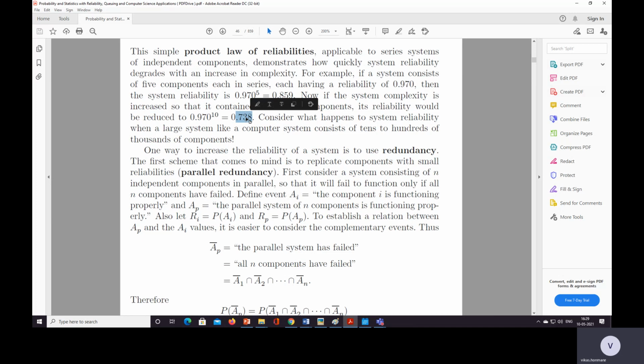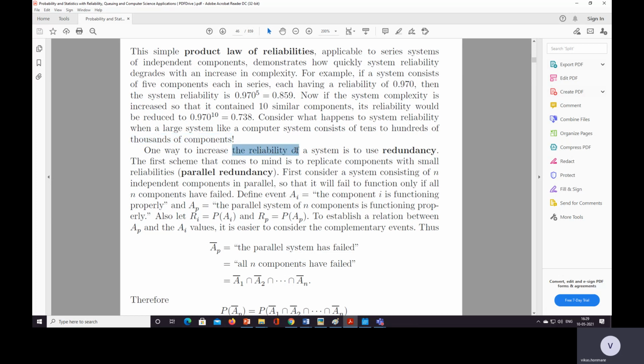So as you add complexity to the system, the reliability gets decreased. That's what we want to show here. Consider what happens to the system reliability when a large system like a computer system consists of tens to hundreds of thousands of components. Then the reliability again gets decreased.